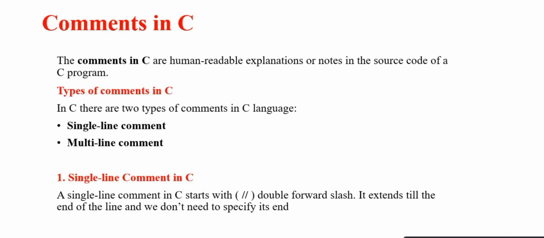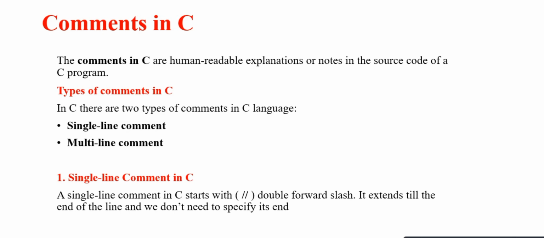Today we are going to discuss comments in C. The comments in C are human readable explanations or notes in the source code of a C program. There are two types of comments in C: single line comment and multi-line comment.